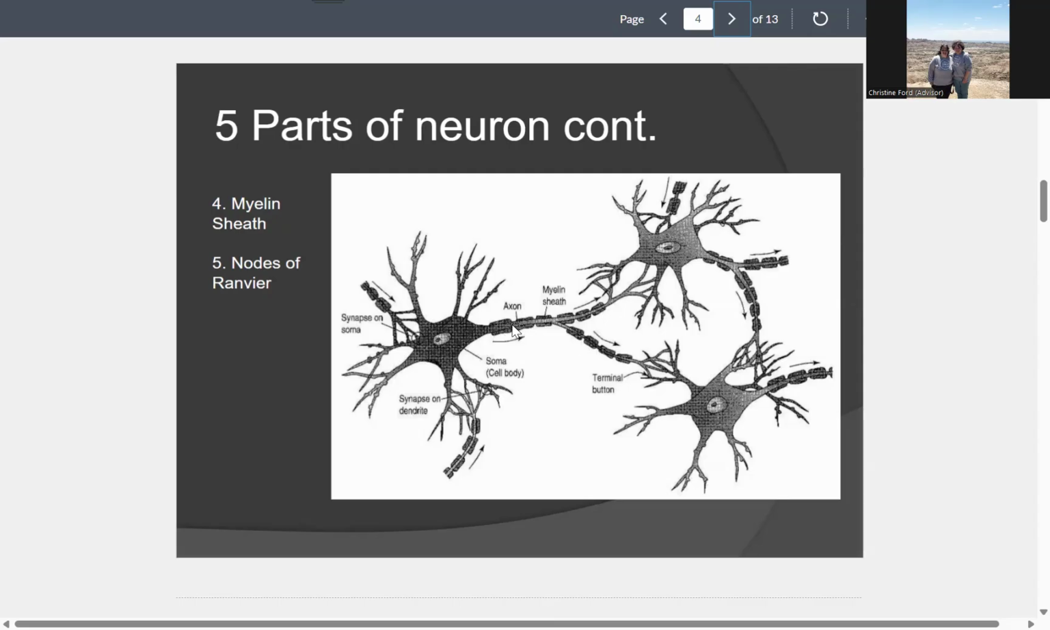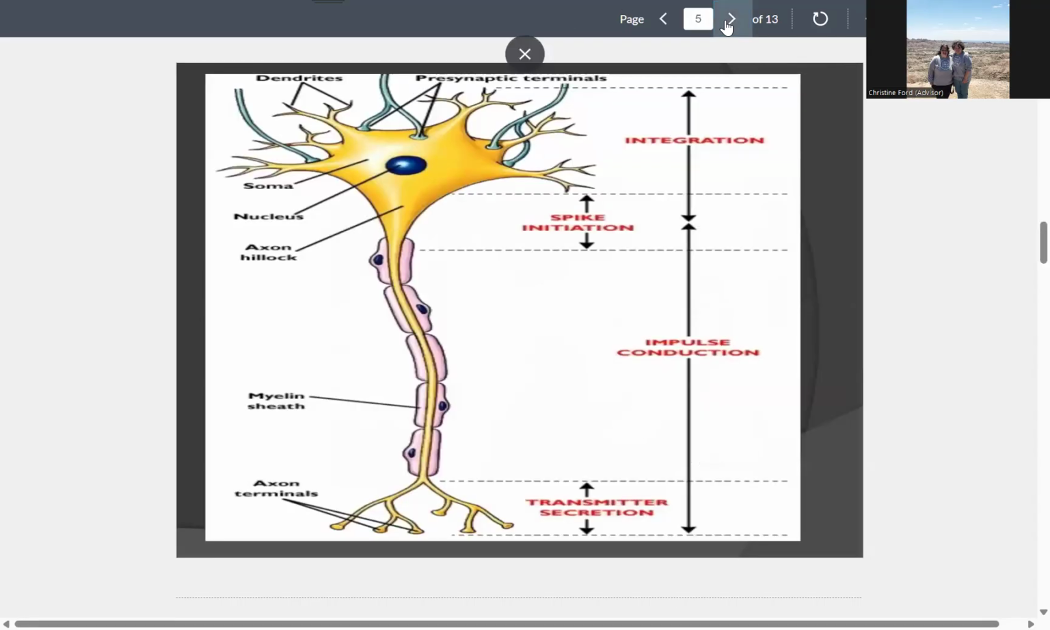And then the nodes of Ranvier are the little spaces in between the myelin sheath. And those little spaces provide a regeneration point, a point where the neuron's message can breathe so that it can move more efficiently down the axon. This again shows another example of what a neuron looks like with the soma or the cell body, the dendrites, the axon, the myelin sheath, and then those little spaces or gaps in between, which we call the nodes of Ranvier.